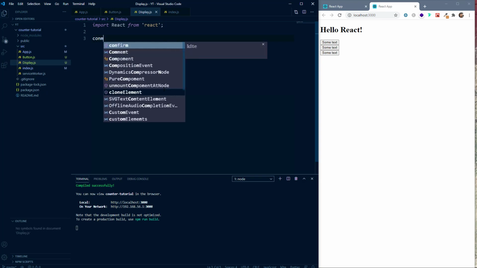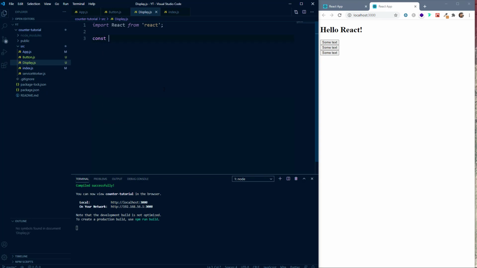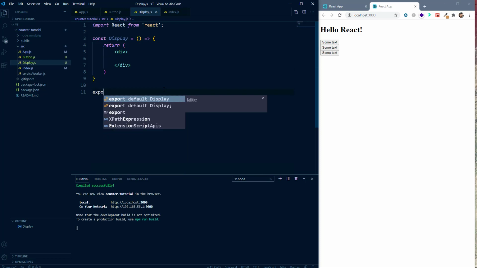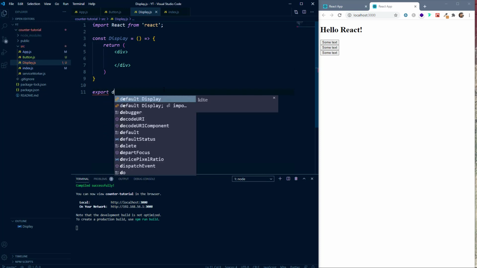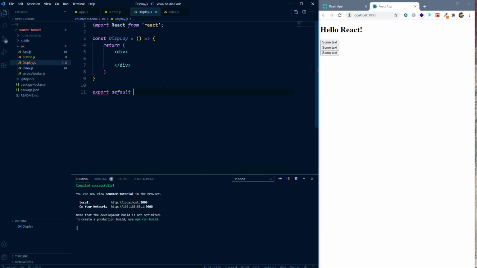Then we'll make a function with the same name as that of our component. Remember that the component name should start with an uppercase. We are creating an arrow function. This should return some JSX. So we'll create a return statement, and here we'll create a div. And finally, we will export this display component. So we'll say export default display.